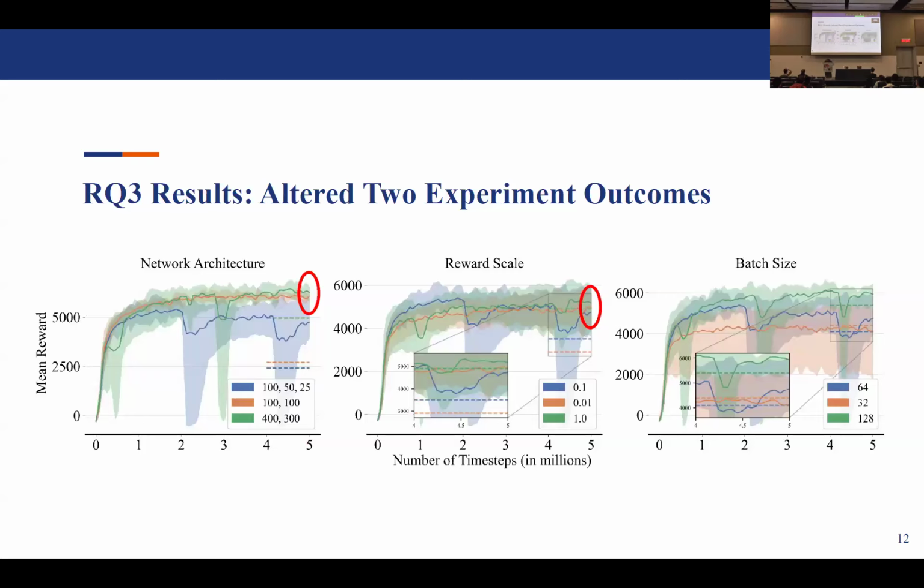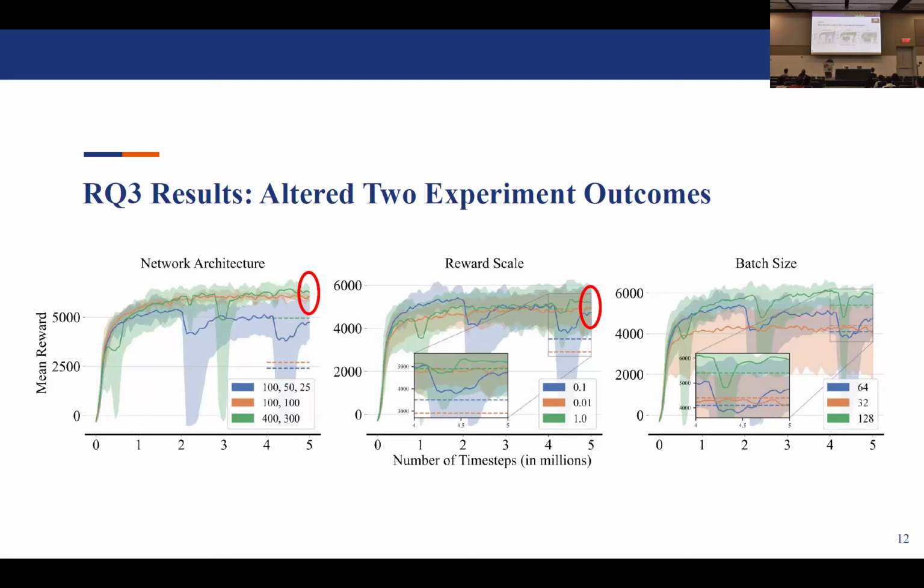So for RQ3, we wanted to see if this assumption of interchangeability was significant enough to potentially alter the outcomes of an experiment. So we replicated the experiments from a study which used the DDPG algorithm on the HalfCheetah environment to find the best hyperparameter values for certain hyperparameters, for example, the network architecture, the reward scale, or the batch size. We replicated the experiments, but we used a different DDPG implementation instead.